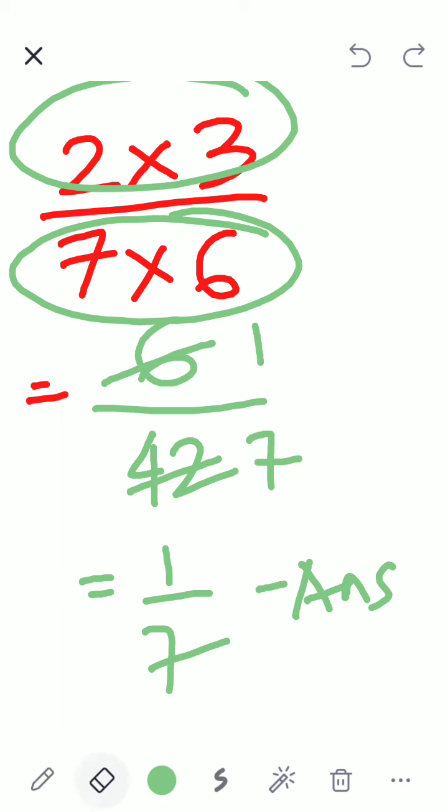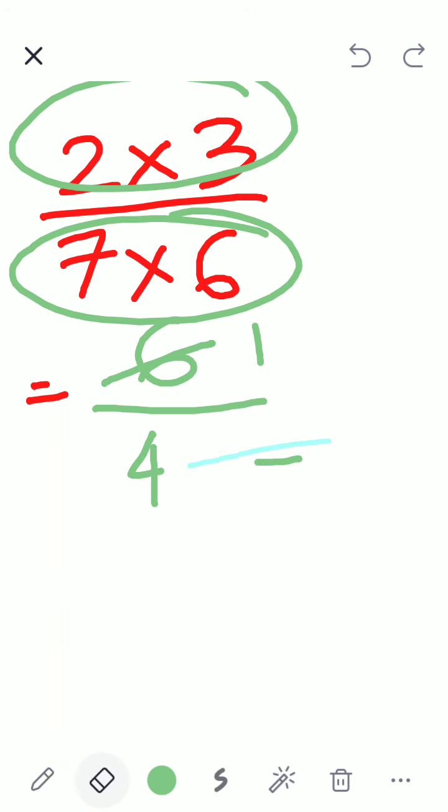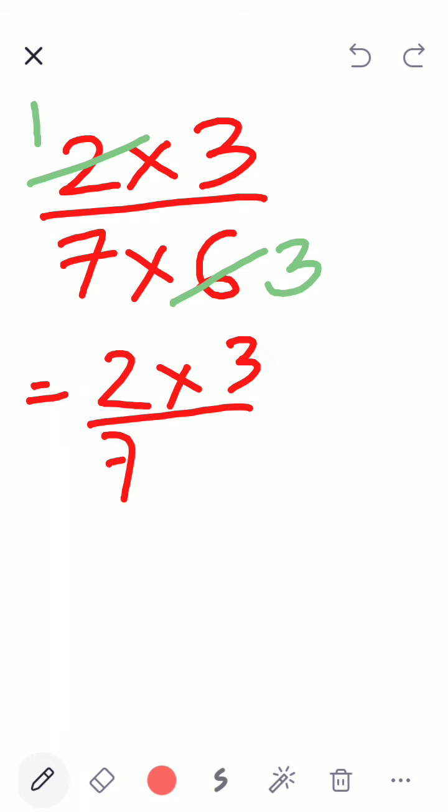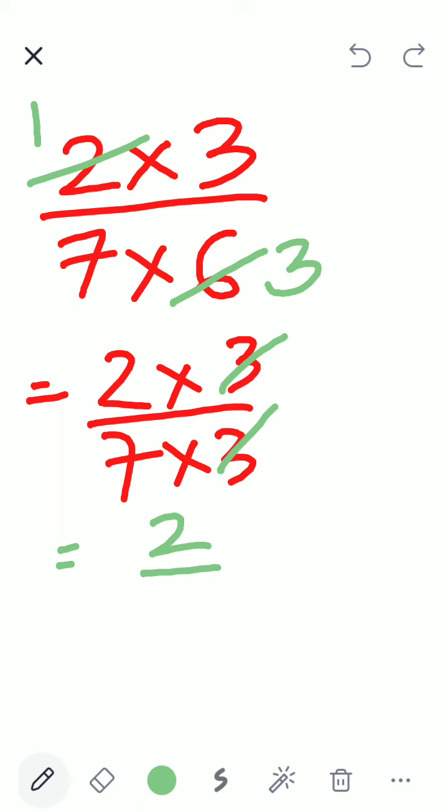Correct? Yeah. But somebody else's brain is different. It will say do something else. So somebody else, say Mr. Sunil. I don't know who is Sunil, but I'm just assuming somebody is there called Sunil. Okay. Say Mr. Sunil says, oh, let me look at this number. Wonderful. He will say, 2 ones are 2, 2 threes are 6. So I will write 2 into 3 divided by 7 into 6. 7 into 3. Then I can say, again I have a 3, I will divide by 3.